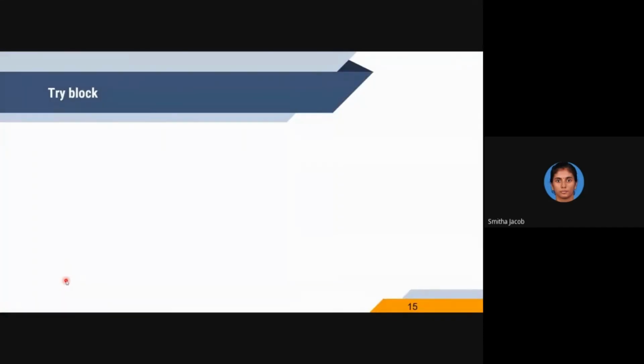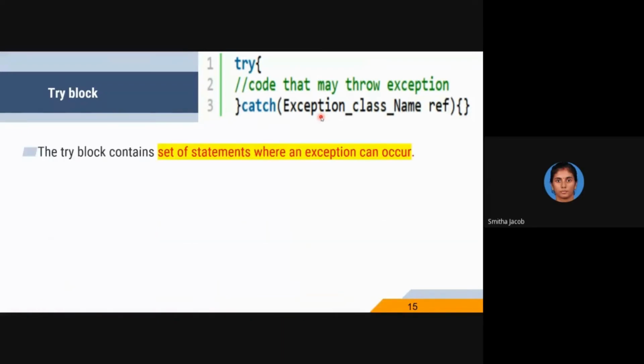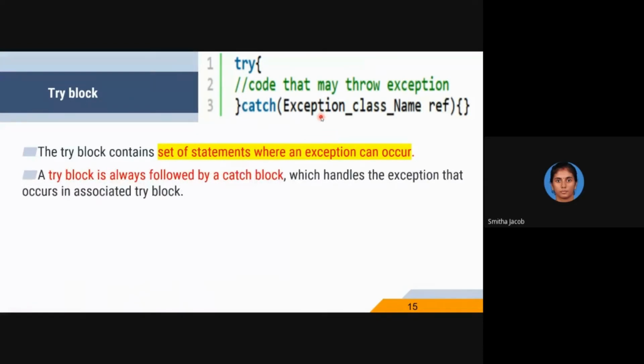The first one is the try block. This is how a try-catch block in Java looks: a try block containing a set of code statements that may throw an exception, followed by a catch block with a parameter of exception class object. A try block is always followed by a catch block.